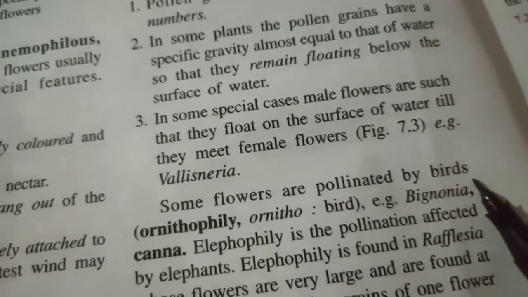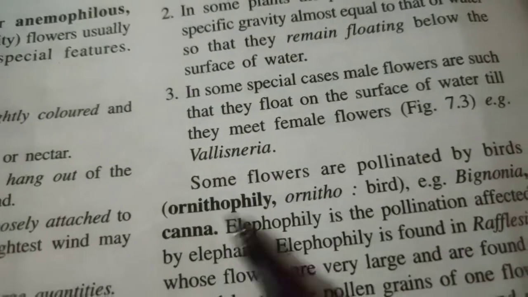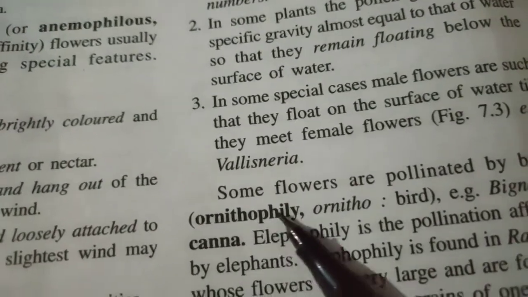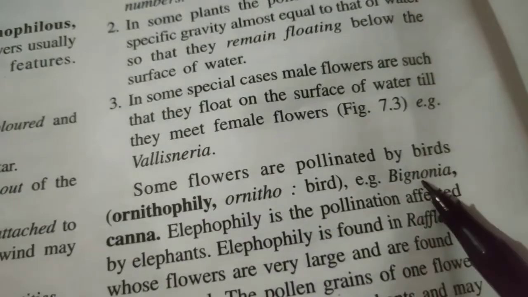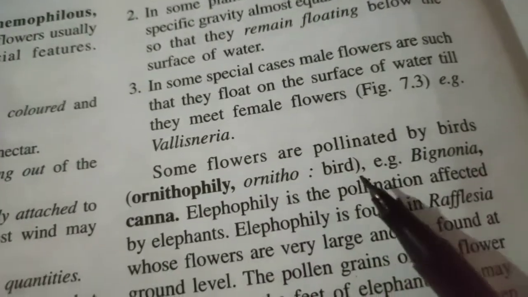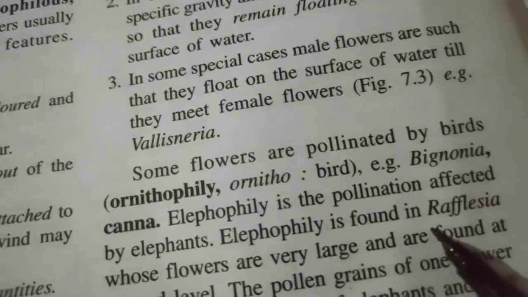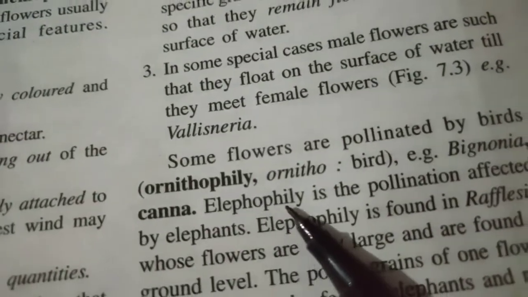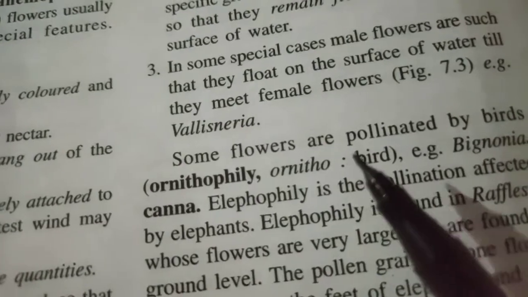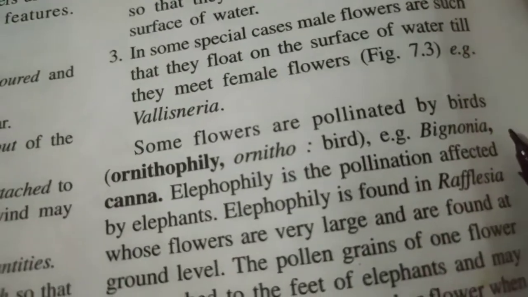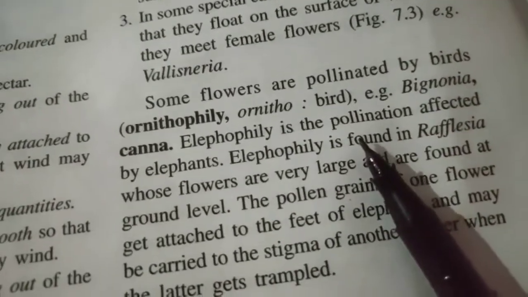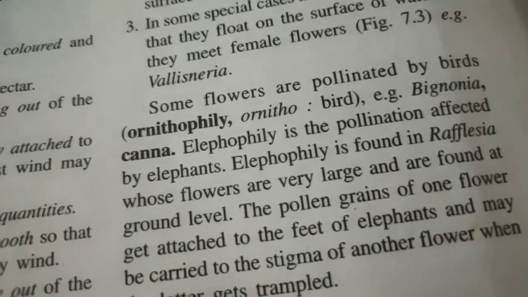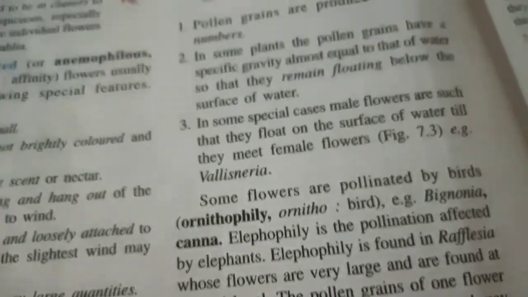Some flowers are pollinated by birds. This process is ornithophily, for example bignonia. Then which is the largest flower, Rafflesia, and Rafflesia is the largest flower and it is pollinated by elephants. This is called elephantophily, and the flowers are very large and they are found at ground level.